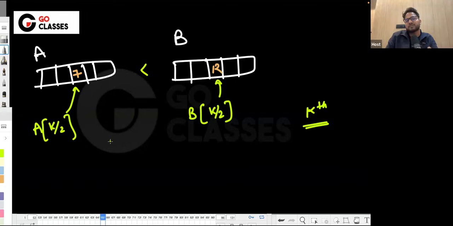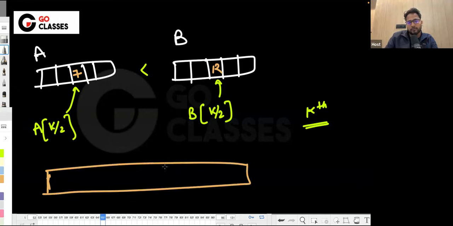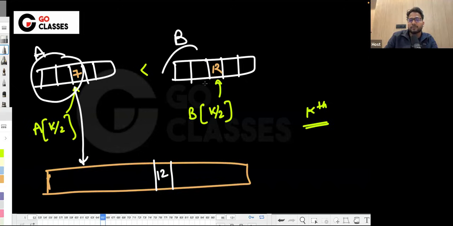Now you want the kth smallest, right? Just imagine how the concatenation of these two arrays will look. Wherever you are having this 12, before that, obviously, all of these must be coming, and all of these must be coming, right?